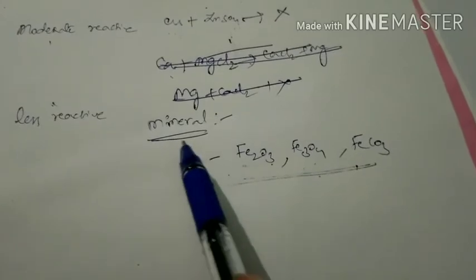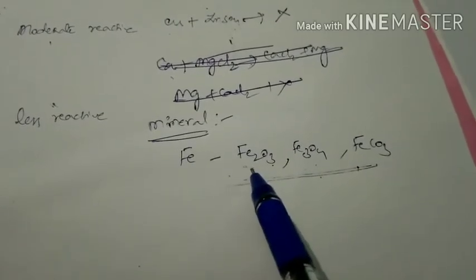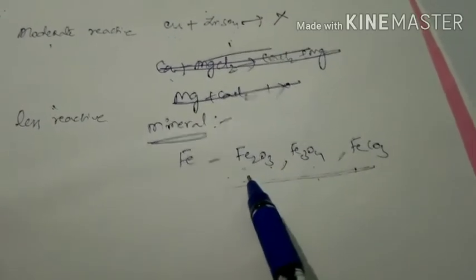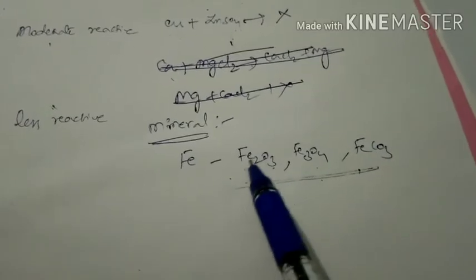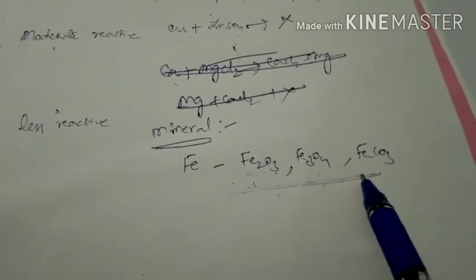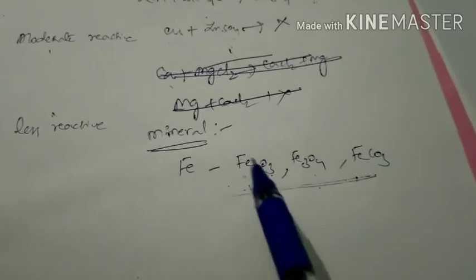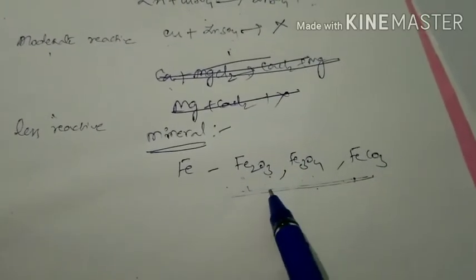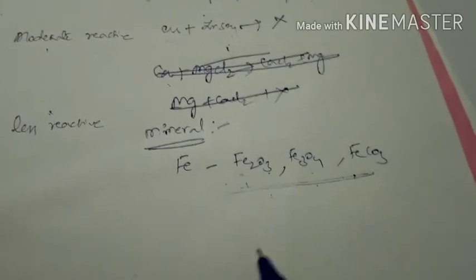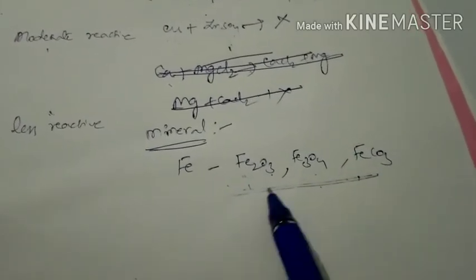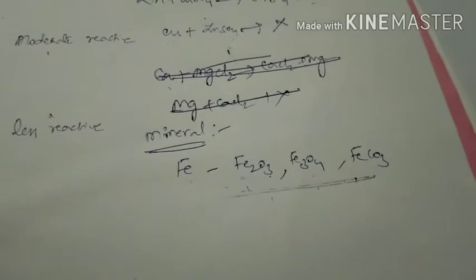So why is it called a mineral? Because iron exists in the earth crust in the form of these compounds. I repeat once again, iron exists in the earth crust in the form of these compounds. That is why these are minerals of iron.